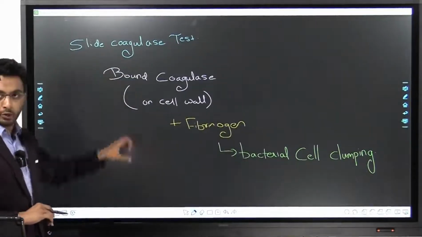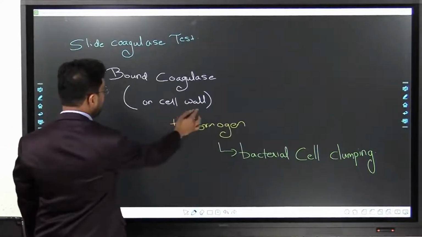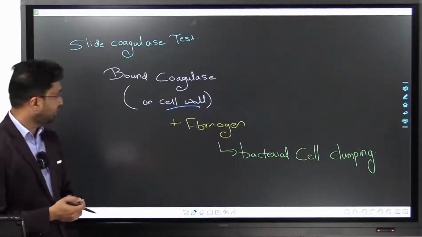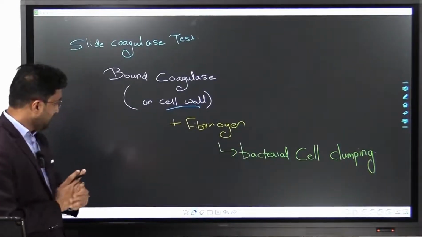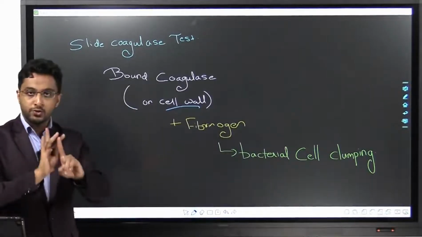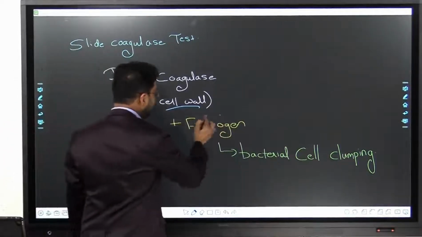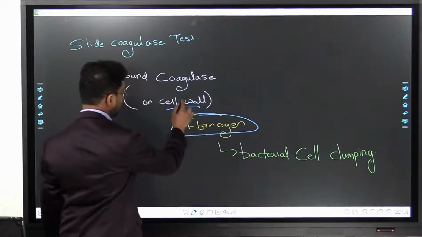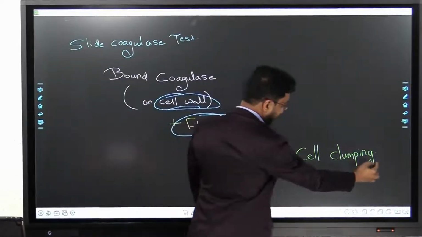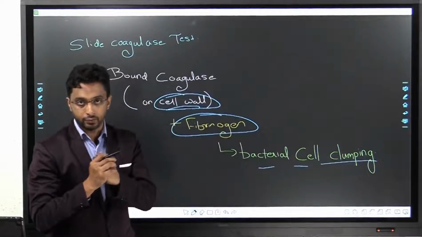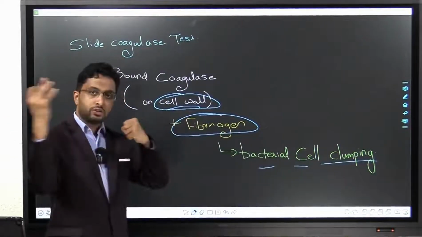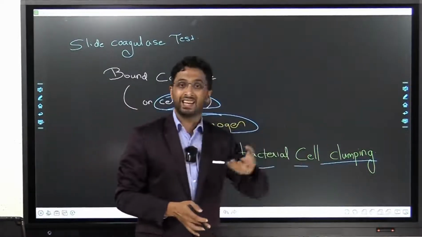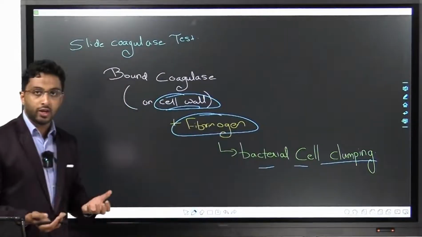Here, the bound coagulase is a cell surface protein, which is there on the cell wall, projecting outside the cell wall, a part of the cell wall. There is no CRP activation, nothing, it directly reacts with fibrinogen. Because it is on the cell wall, you see bacterial cell clumping. That's why it's called a clumping factor. Fibrinogen just deposits onto the bacterial cell wall, and thus there is bacterial cell clumping. Simple. So there is no CRP. That's what I want to tell you.